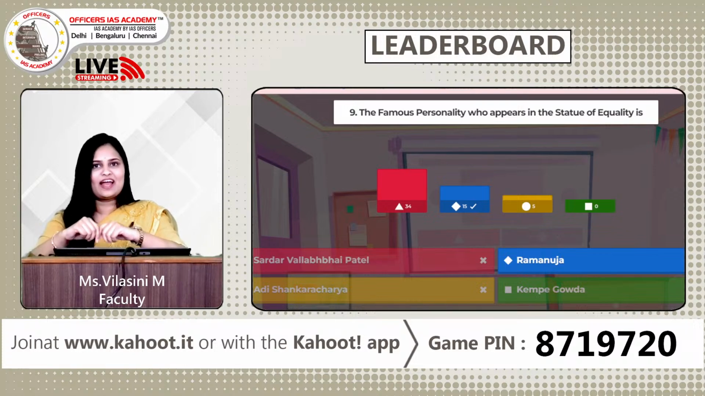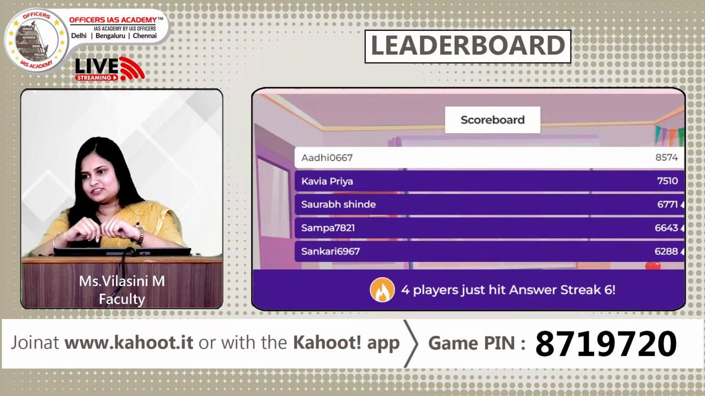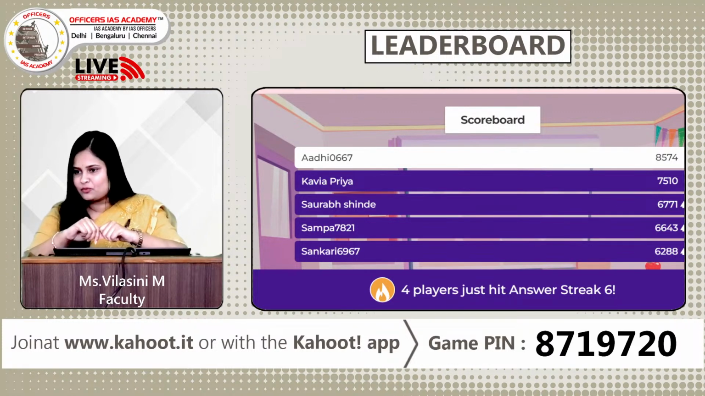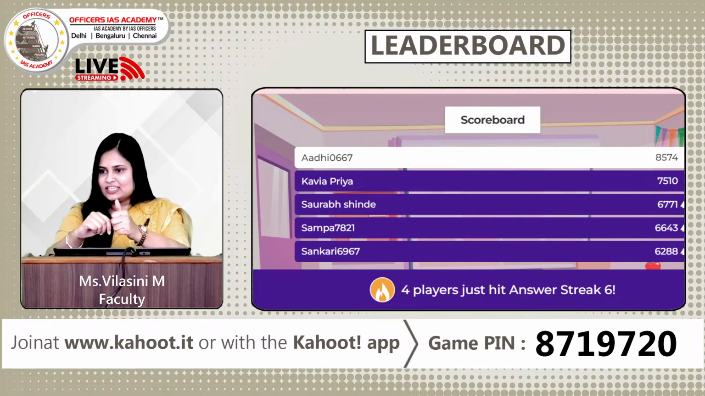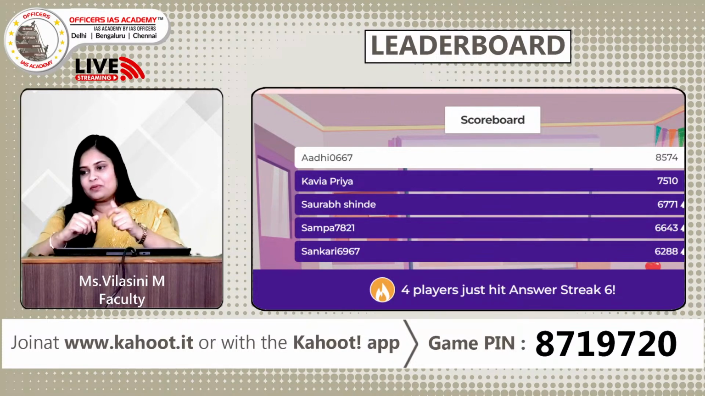So let us take a look at the scoreboard so far. Going by the scores, Adi still remains on top, Kavya Priya, followed by that is Shaurabh Sinde. So wonderful. So guys, please keep bringing them on. 4 players have hit answer streak 6, which is great. So moving forward, let's take a look at the next question.